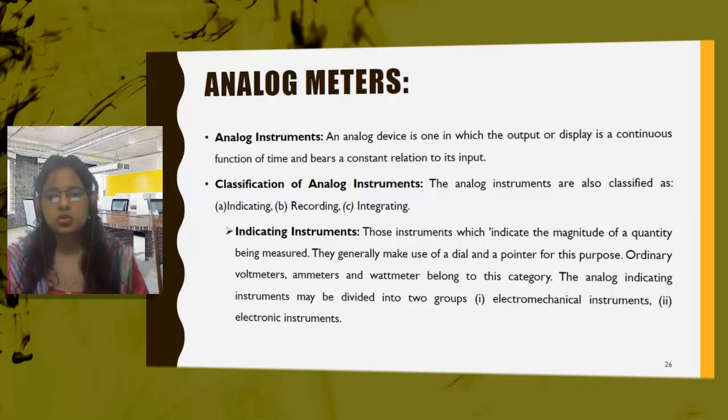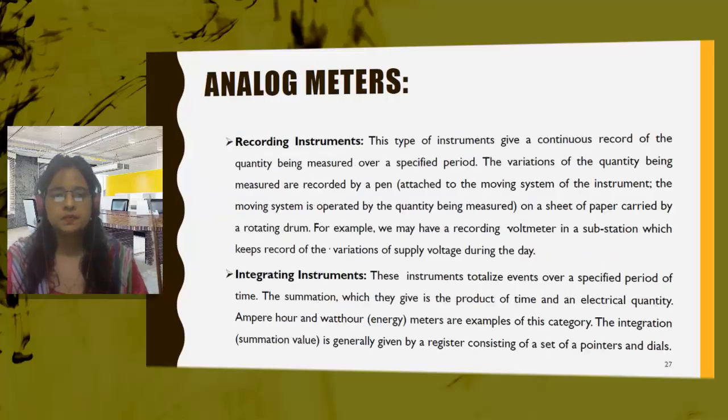The instruments which indicate the value are known as indicating instruments. And how do they indicate? With the help of a pointer and dial. Next is the recording instrument.